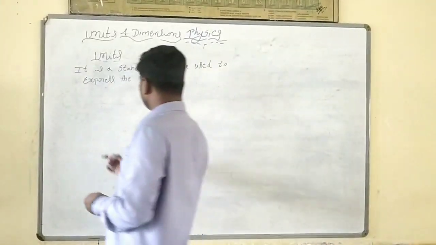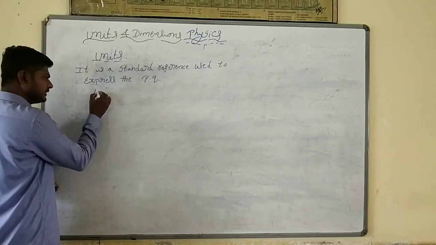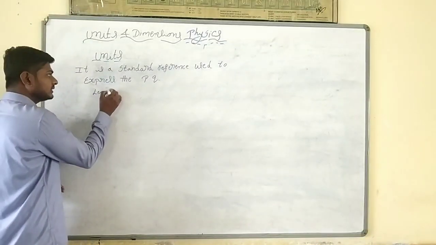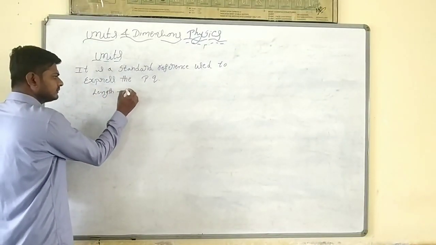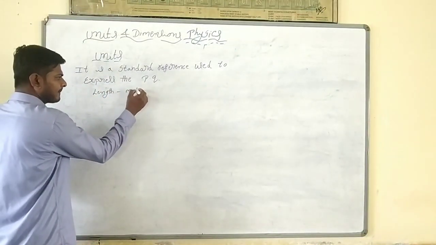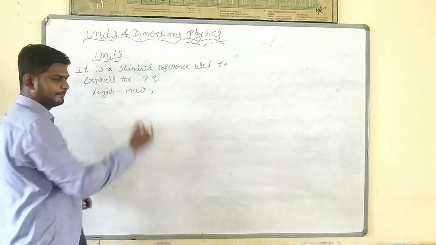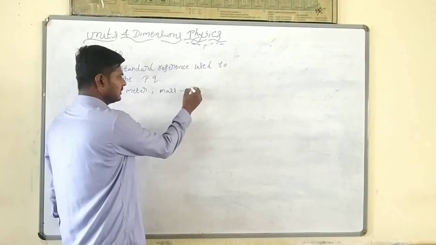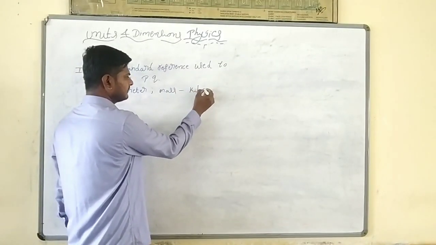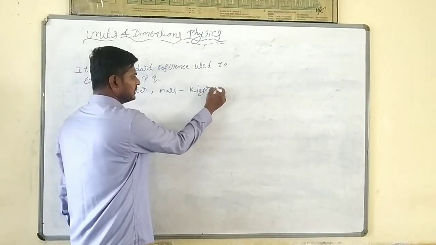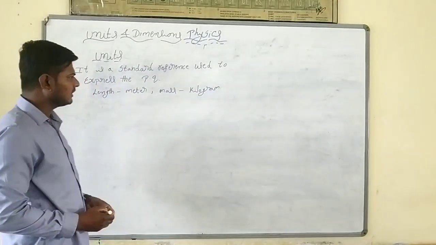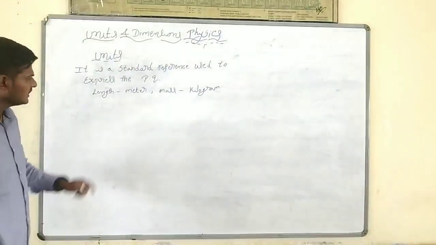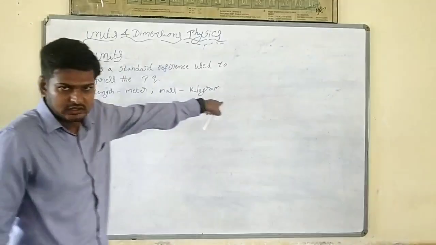Simple example we are going to take. We are going to measure length in meter, mass in kilogram. Yes, sir. Length always in meter, mass always in kilogram.